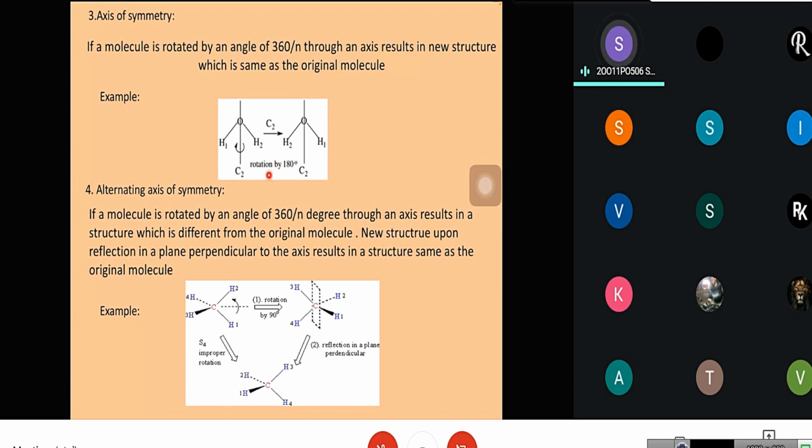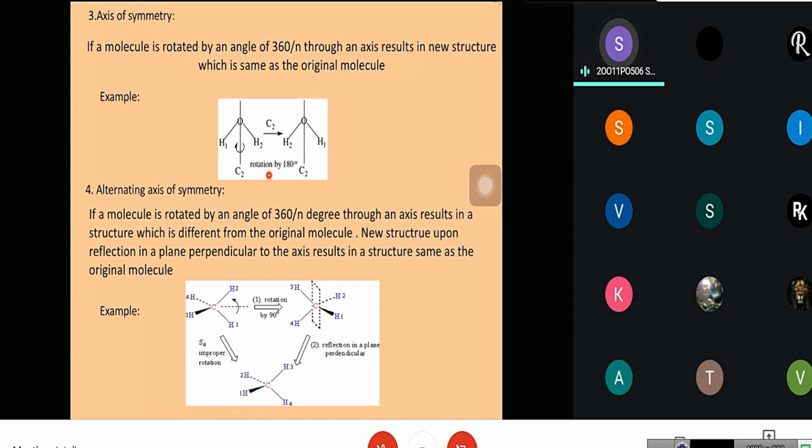Fourth one, alternating axis of symmetry. If a molecule is rotated by an angle of 360 by n degree through an axis, it results in a structure which is different from the original molecule. A reflection of this new structure in a plane perpendicular to the axis results in a structure same as the original molecule.